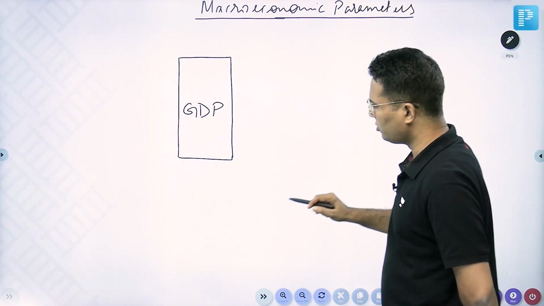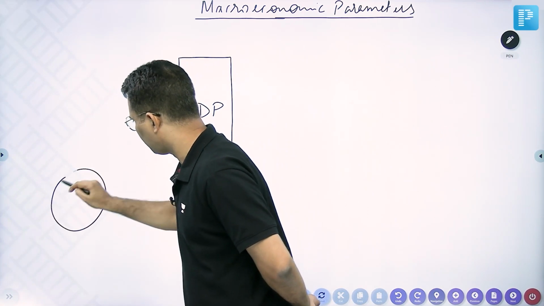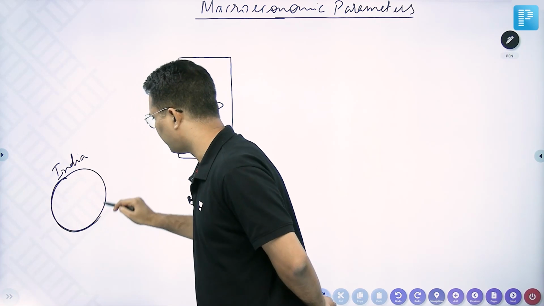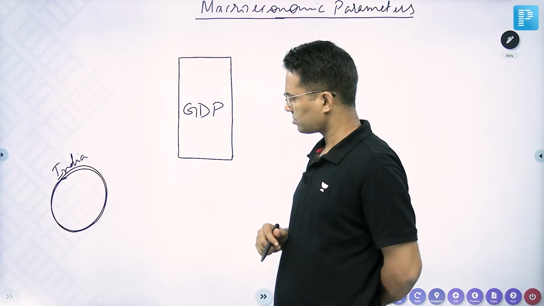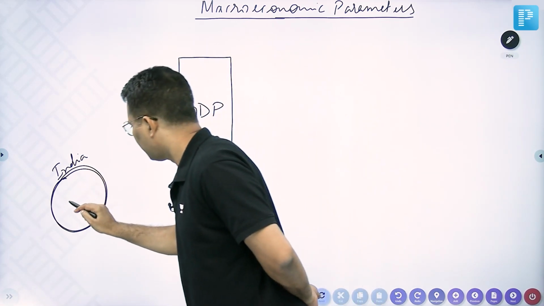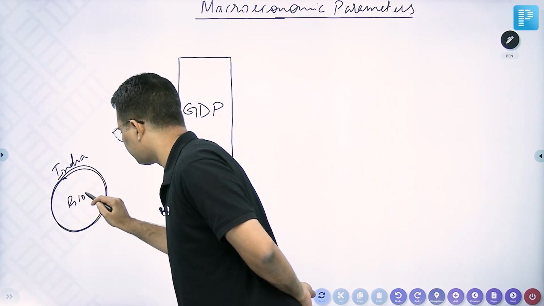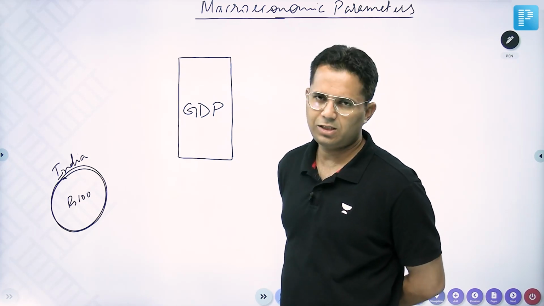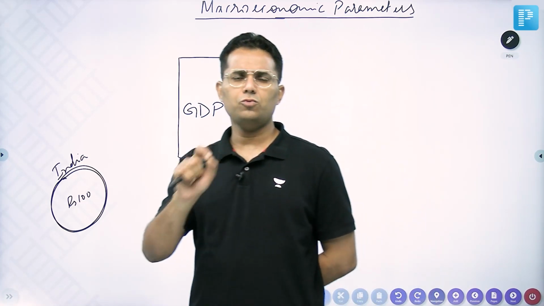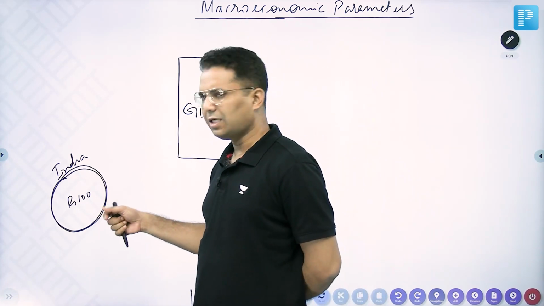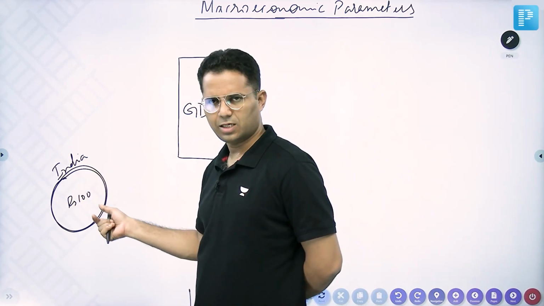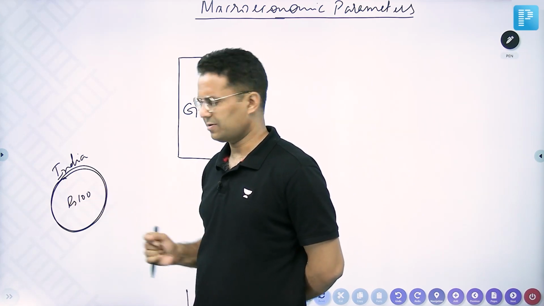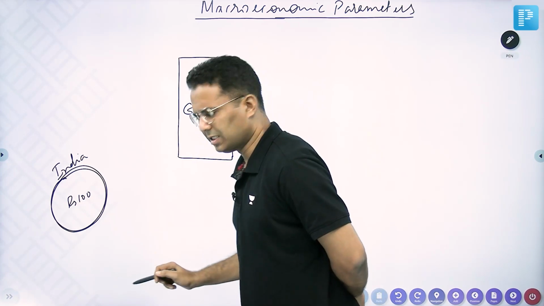Now, GDP, you understand that if this is India, whatever is produced within this boundary is called GDP, right? So let's say GDP is rupees 100, right? So production within the domestic territory is rupees 100, and let us also assume one thing, that there is no foreigner here in India. This 100 rupees output is being produced only by the Indian people who are here. So GDP is 100.